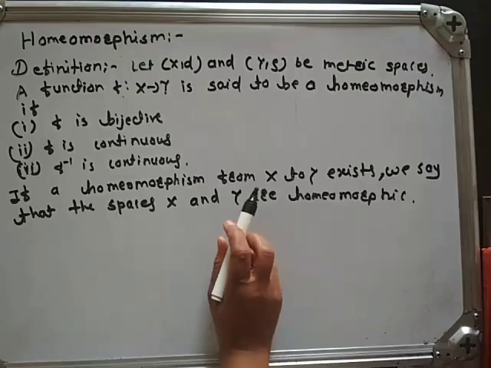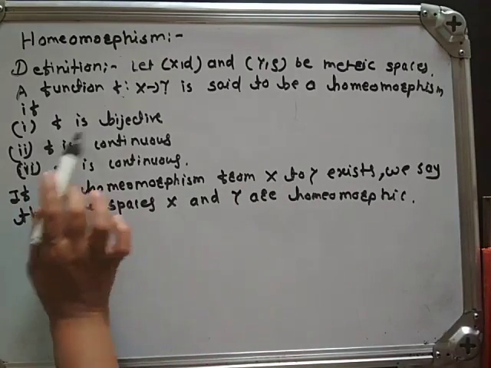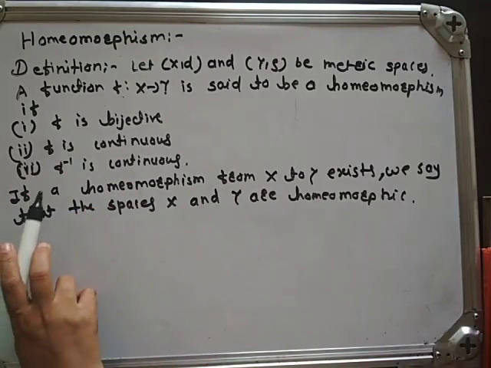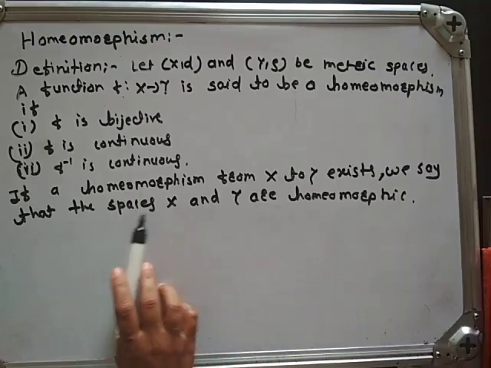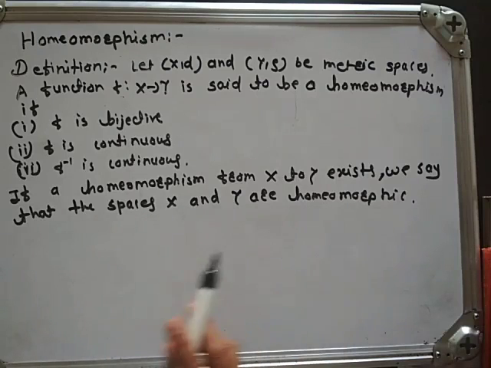If a homeomorphism from X to Y exists, meaning f is bijective, f is continuous and f inverse is continuous, then we say that the spaces X and Y are homeomorphic.